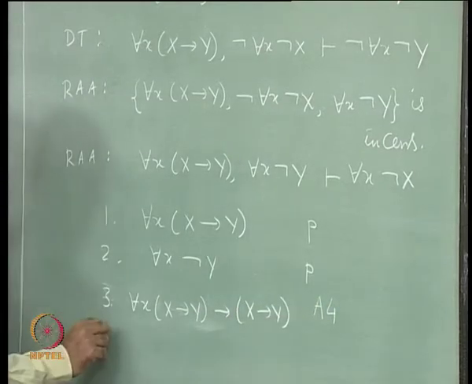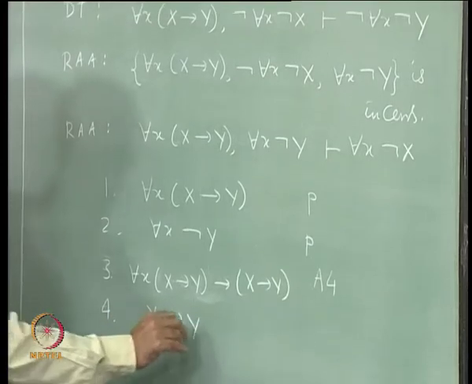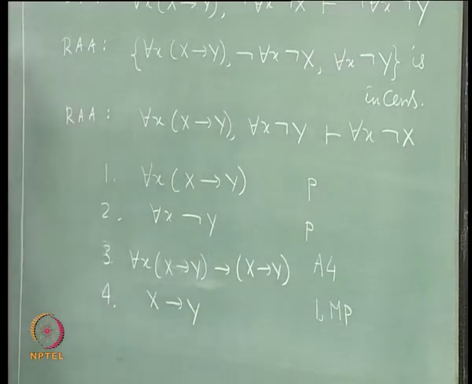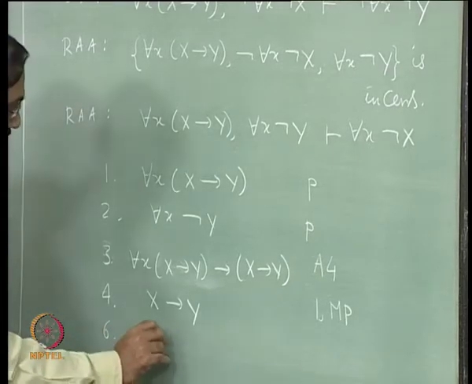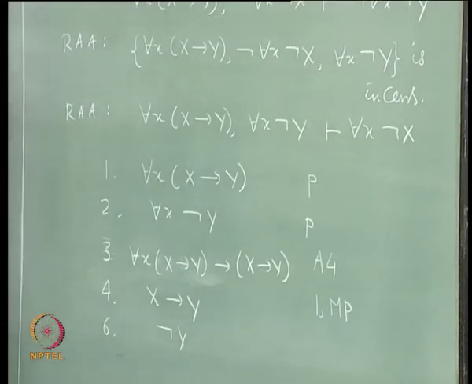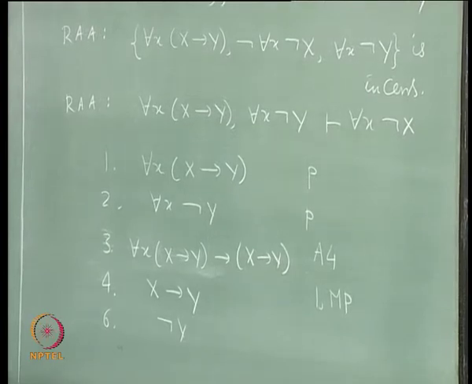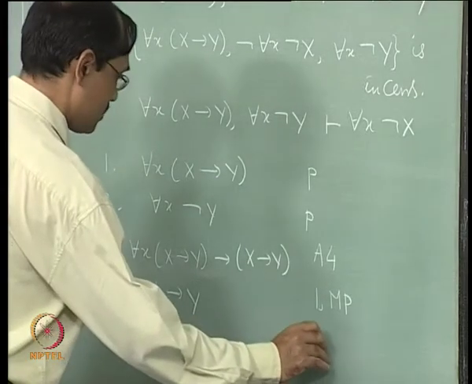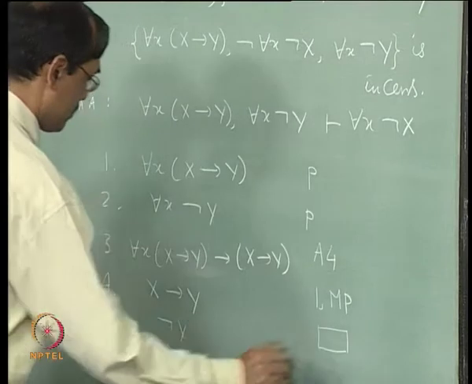Okay. Then MP, which will give you x implies y. Two steps will be required, right. So, similarly, another 2 steps will give you not y. Okay. There you will be using PC. So, this comes again the same way, you can fill it up.